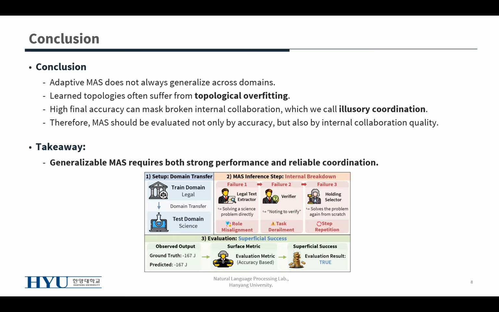Therefore, adaptive MAS should be evaluated not only by accuracy, but also by internal coordination quality. The main takeaway is that generalizable MAS needs both strong performance and reliable coordination.